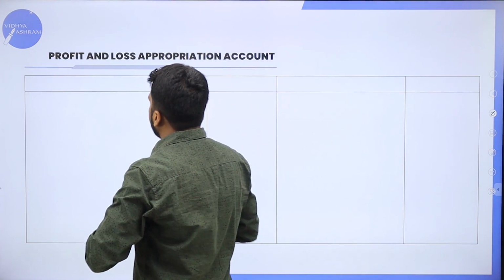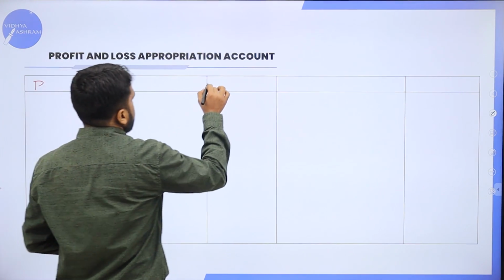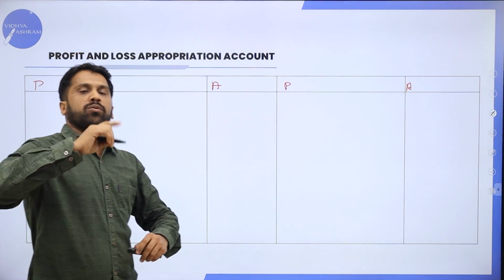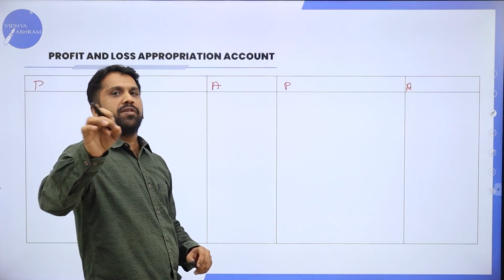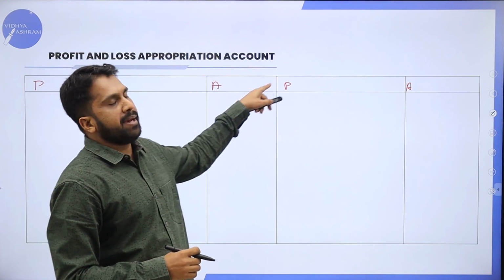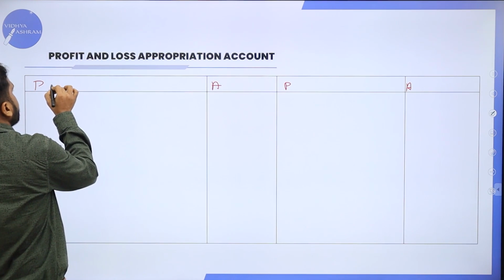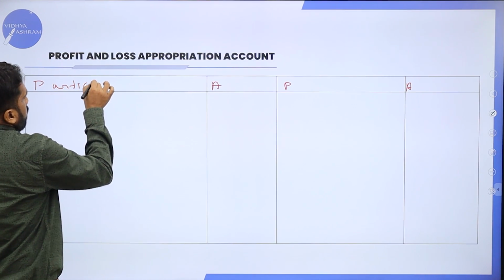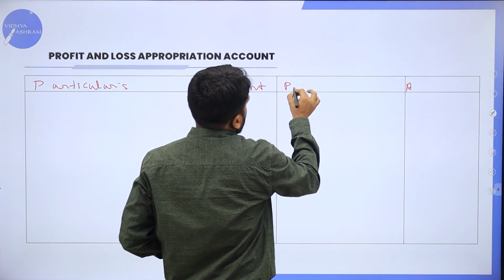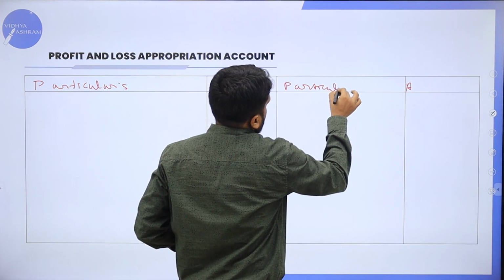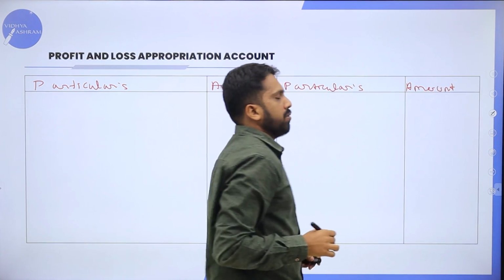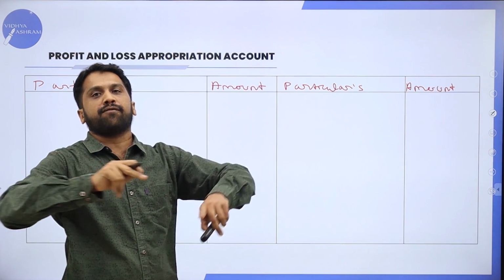Now, the heading must be P, A, P, A. So, whom do you like most in your family? Obviously, it must be your papa or dad. Always remember P, A, P, A. P for particulars, A for amount. Particulars and amount.